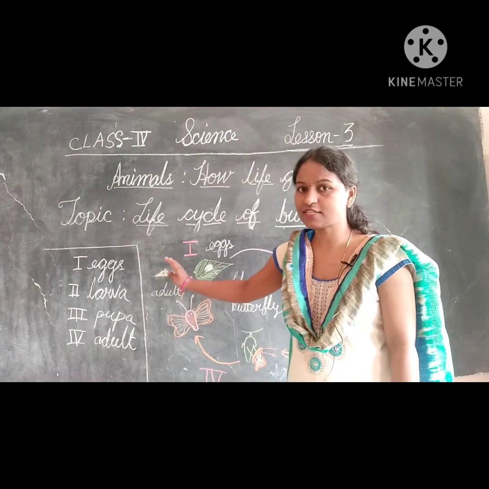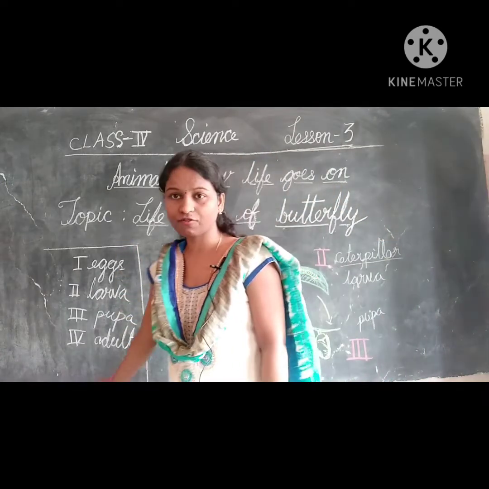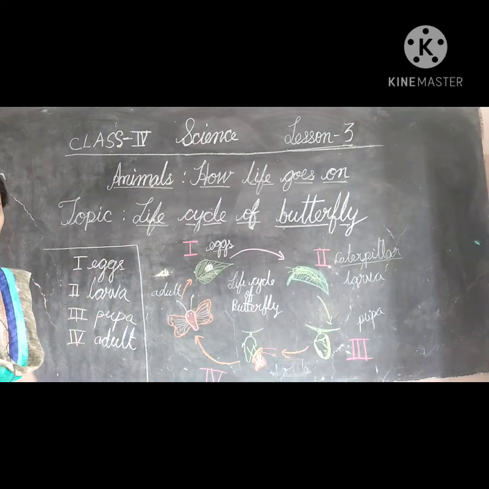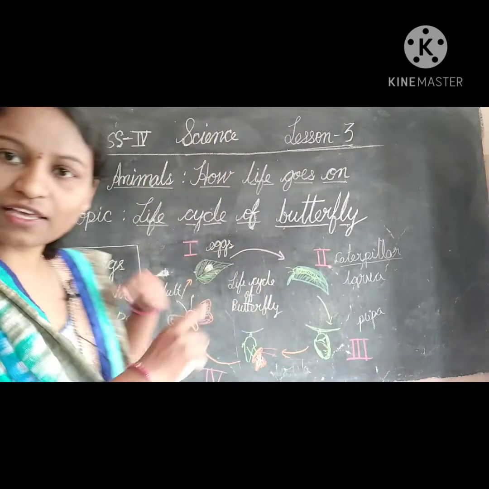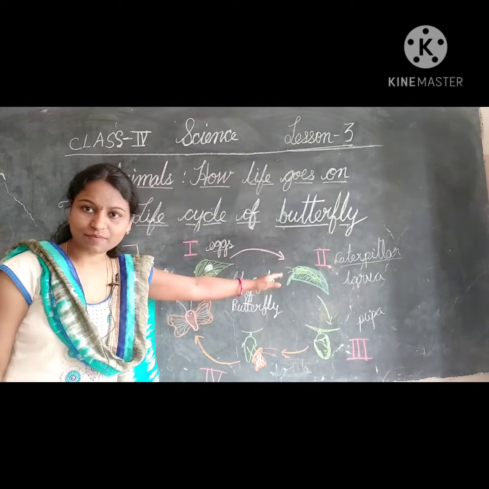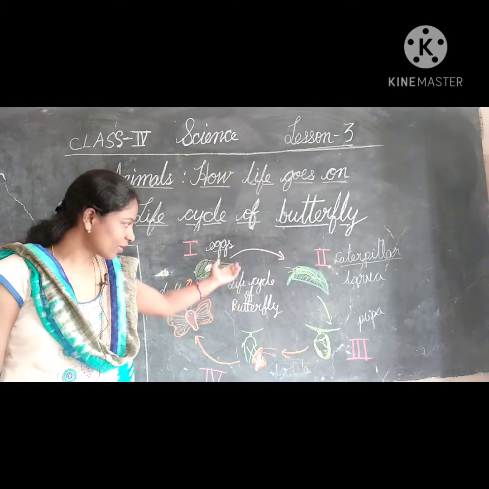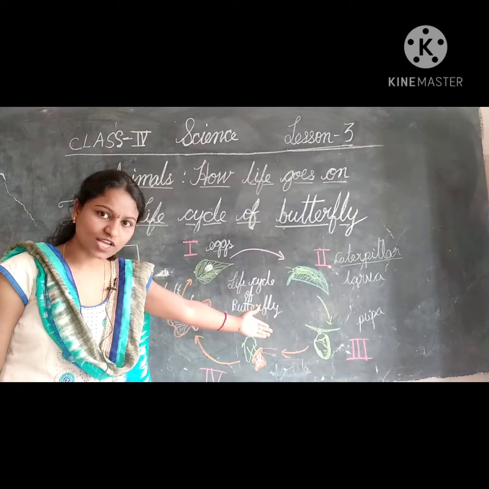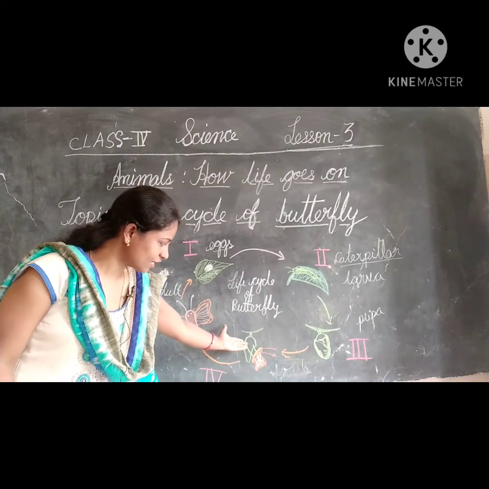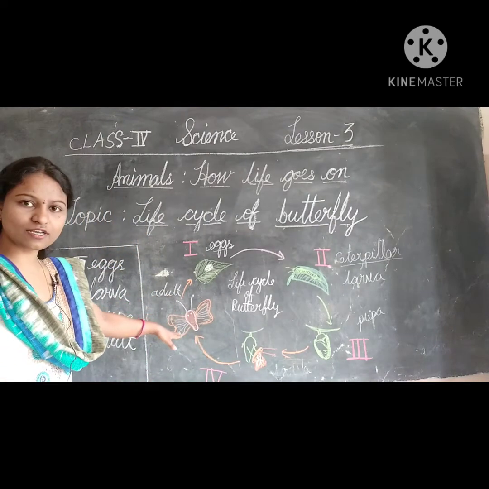Understood, children? You have to keep this in your mind. The four stages of an insect are eggs, larva, pupa and adult. How does this life cycle go on? First eggs are converted into larva stage, means caterpillar or maggot in the housefly. Then it is converted into pupa, a closed structure. Then it is converted into adult. The butterfly comes out of the pupa and becomes the adult butterfly.